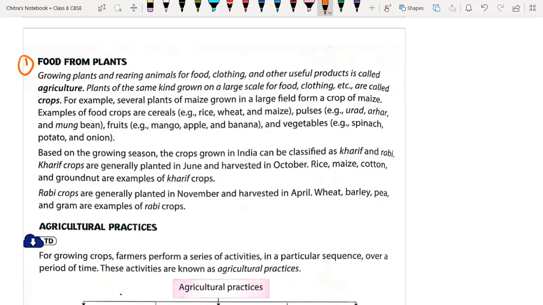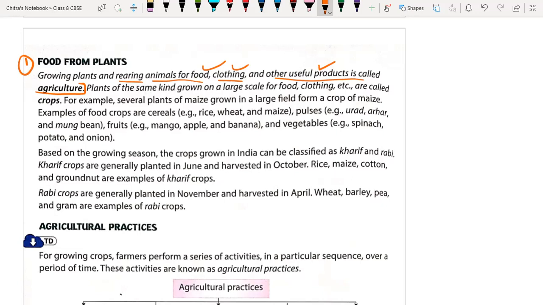Okay, so growing plants and rearing animals for food, clothing and other useful products is called agriculture. So this is the definition of agriculture. Okay, what is agriculture? The growing of plants and rearing of animals for food, clothing and other useful products is called agriculture.